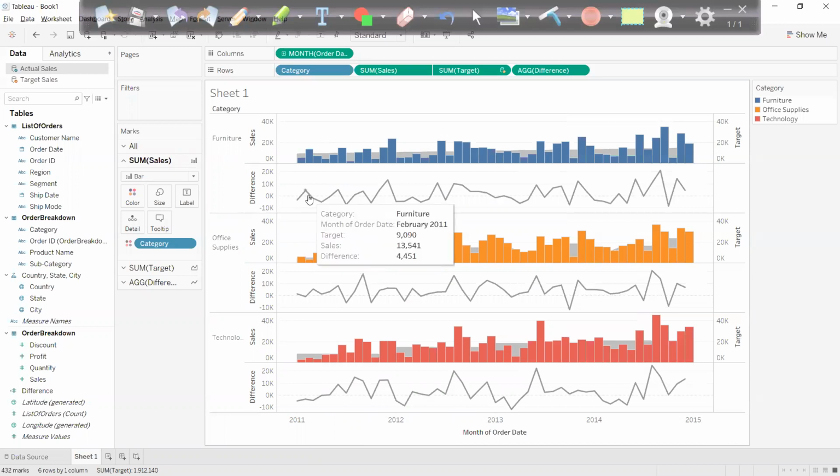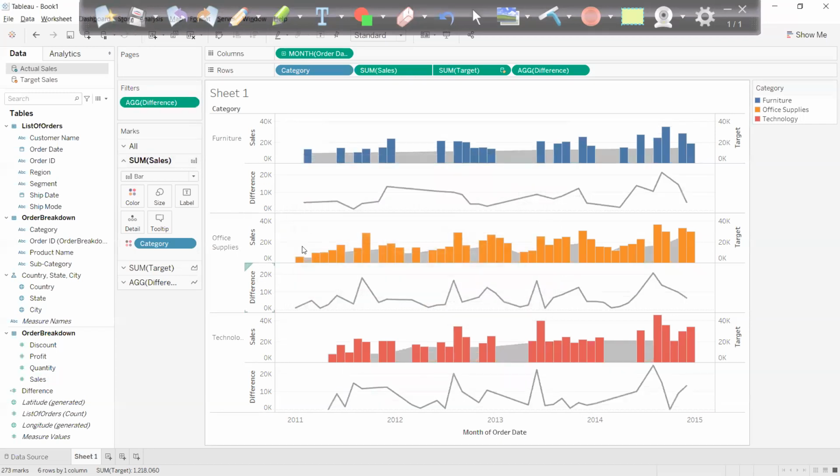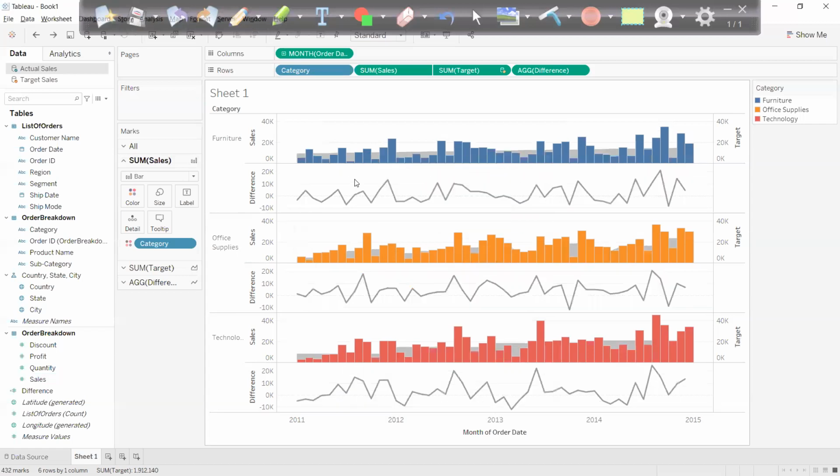So to answer one question which was asked, that how will I show all the bars which are crossing the target? Now this field is there. Maybe I can apply this difference in the filter, and I want all the values which is greater than 0. So I'll get all the months which are crossing the target. But as of now, that is not the requirement.